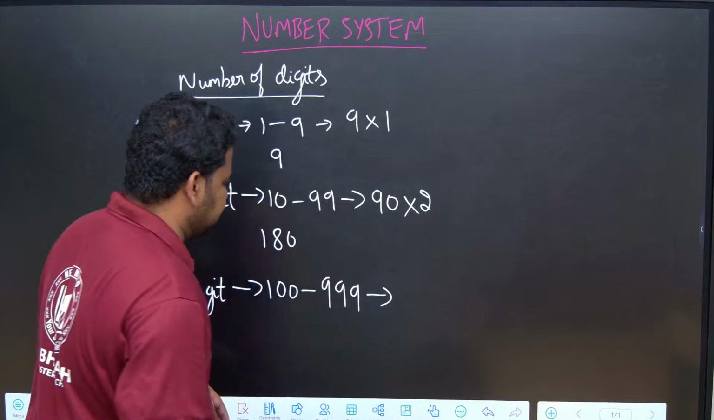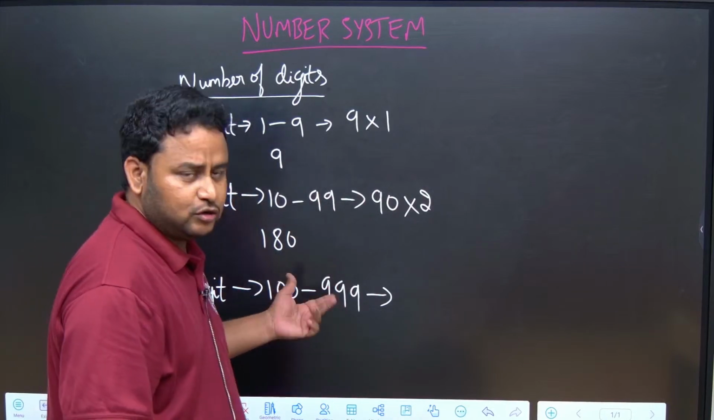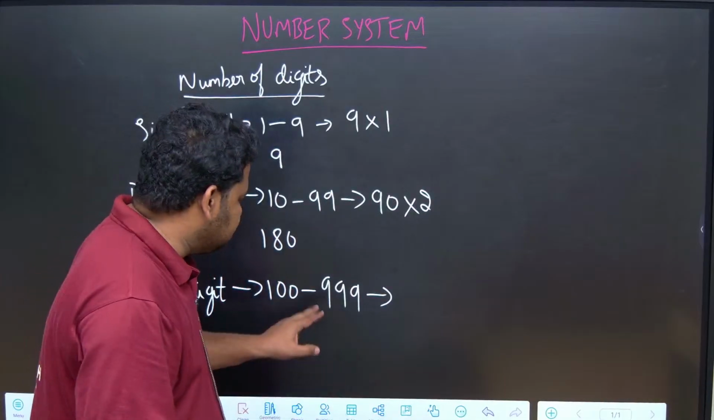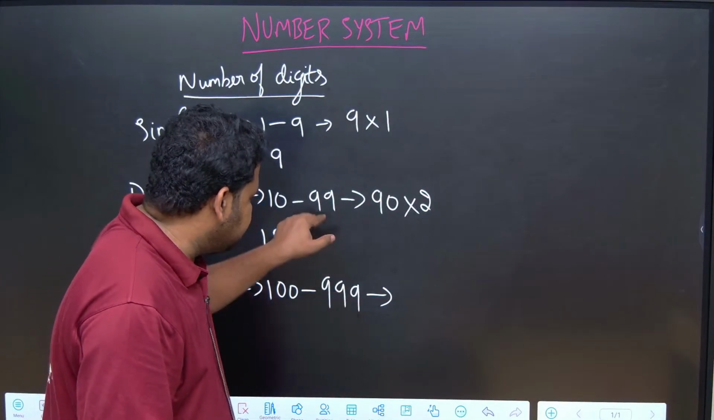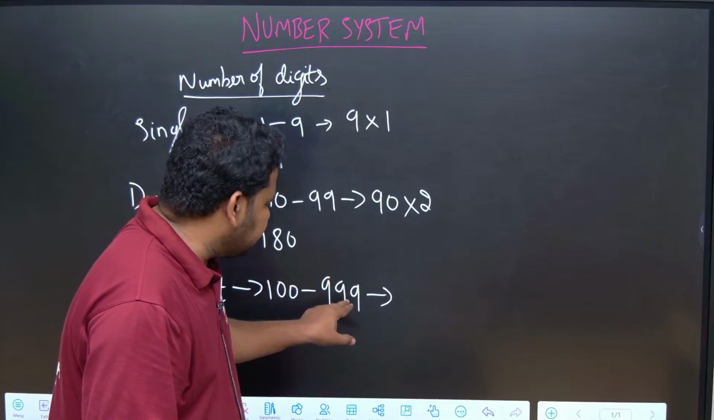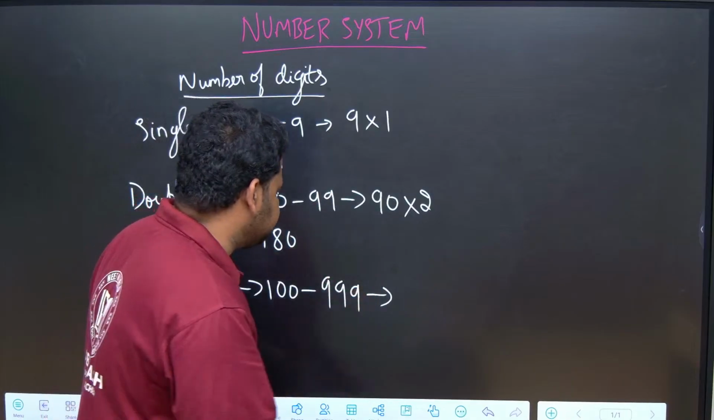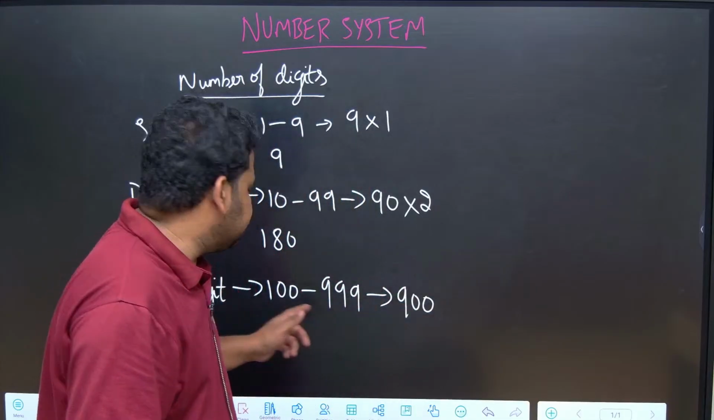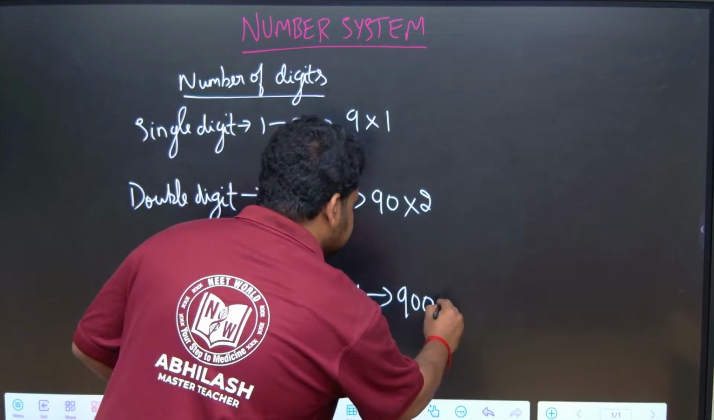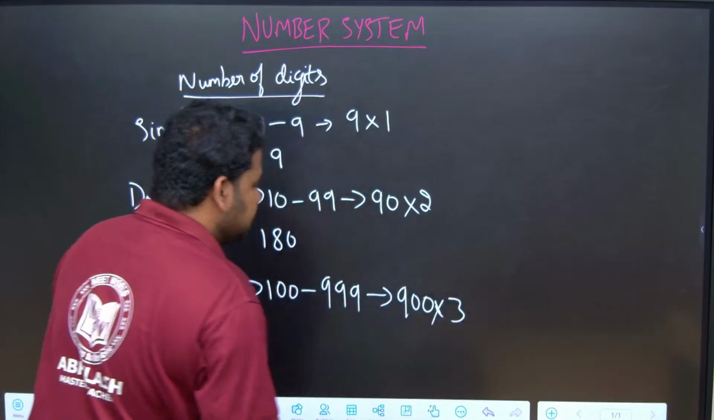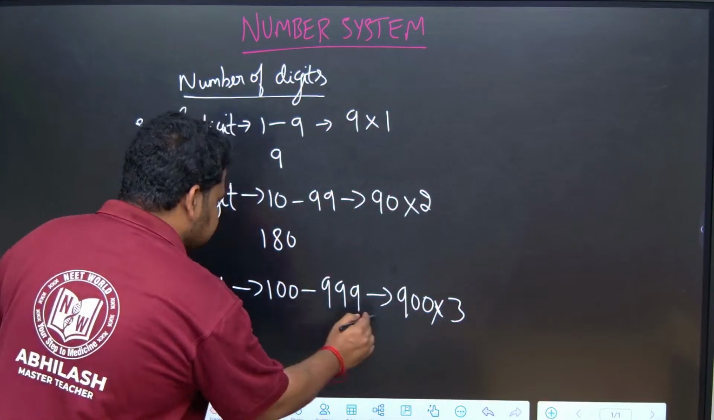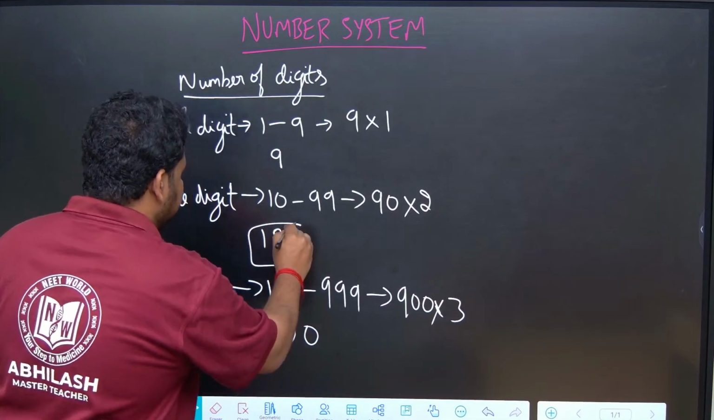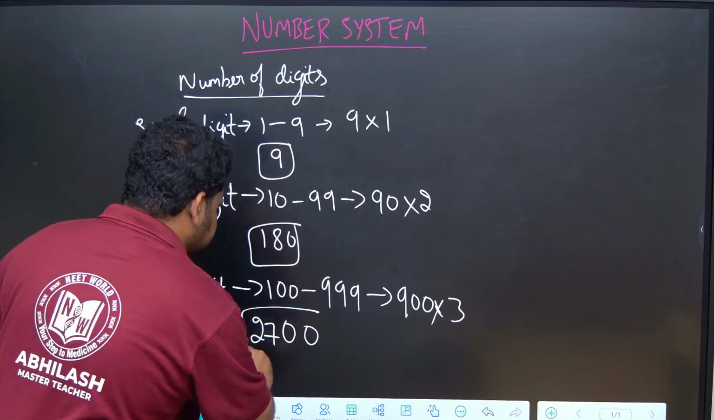Okay, 999. So, totally how many digits are there from 100 to 999? To find that out, you can do 999 minus 99. 999 minus 99 gives me 900. I should multiply this by 3, because this is a triple digit number. So, if I multiply this by 3, what am I getting? 3 nines are 27, so 2700. This is the number I am getting. Okay, 180, this is 9 and 2700.